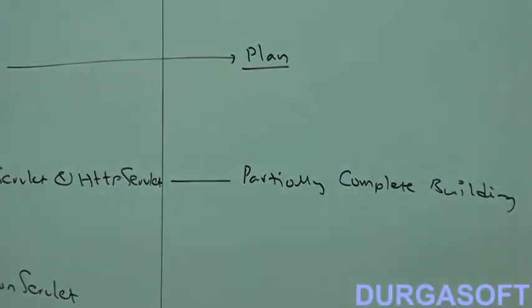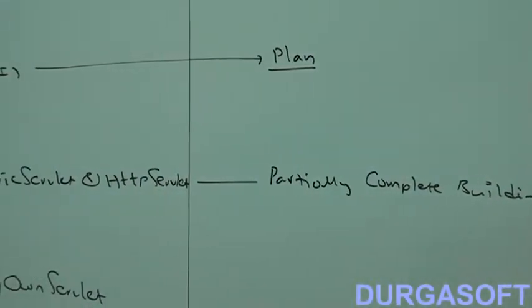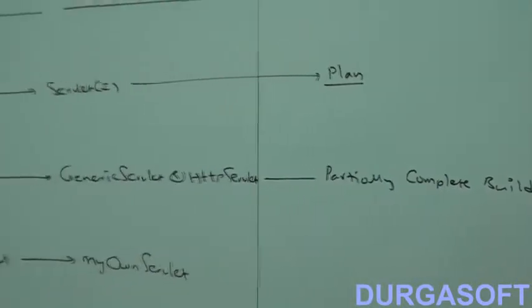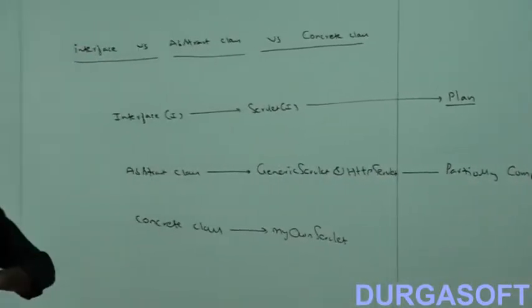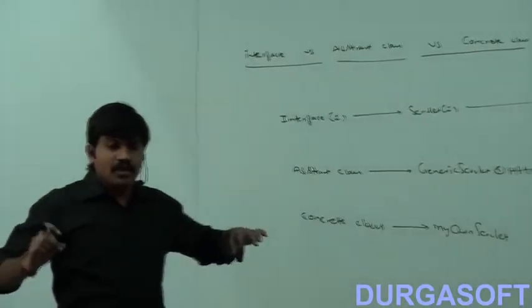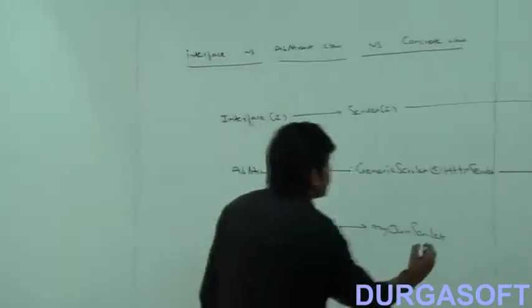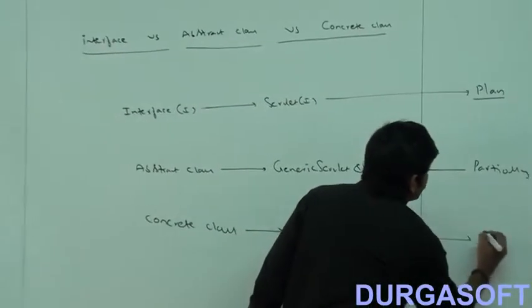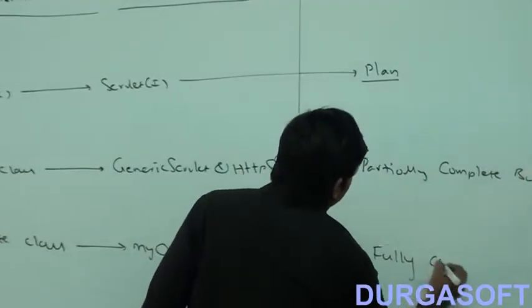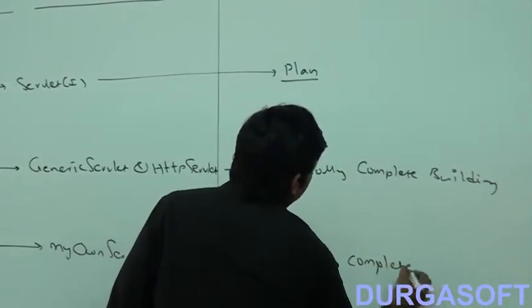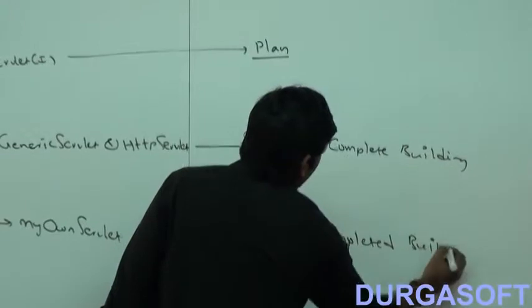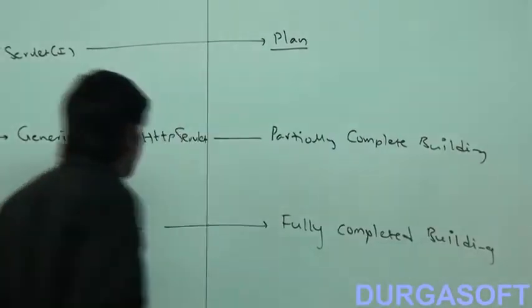We are talking about implementation but not completely. And if the 1,000-floor building is constructed and ready to use, then that is a concrete class. A fully completed building is nothing but a concrete class, right?